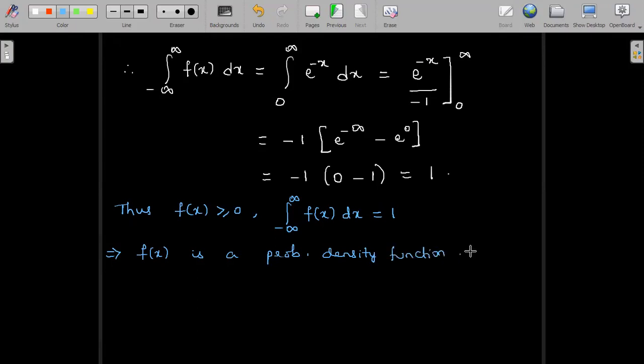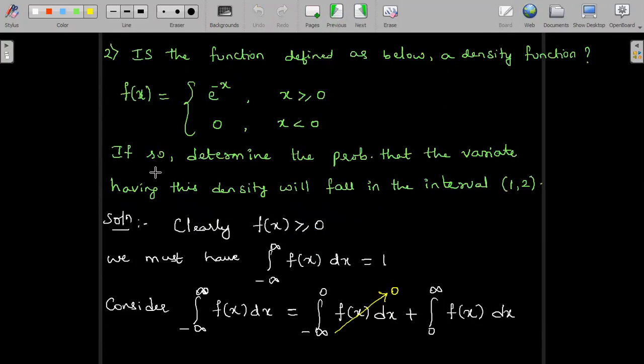This was the first part of the problem. Now, the second part of the problem is to determine what was the question. The question said that if it is a probability density function, then we have to determine the probability that the variate, denoted by x, having this density will fall in the interval 1 comma 2. So we have to find the probability of x lying between 1 comma 2.